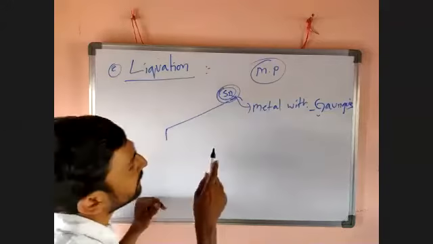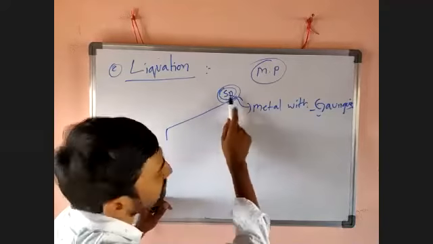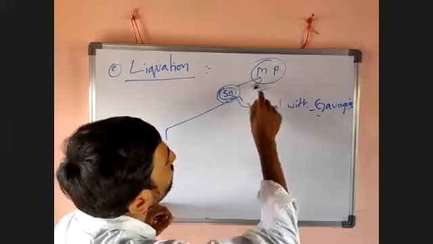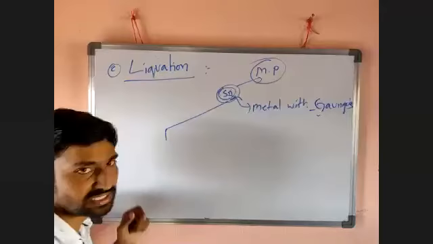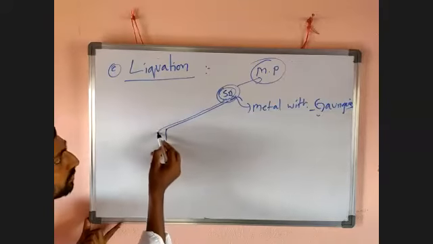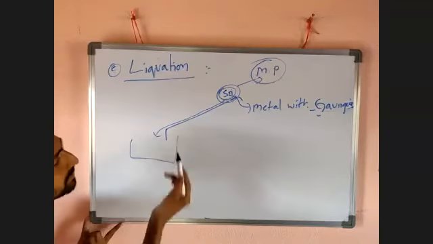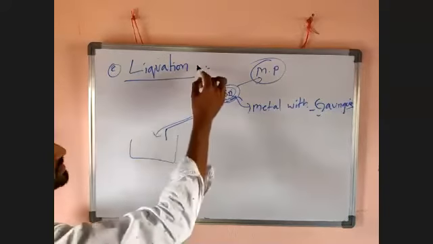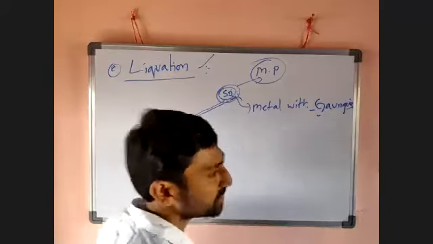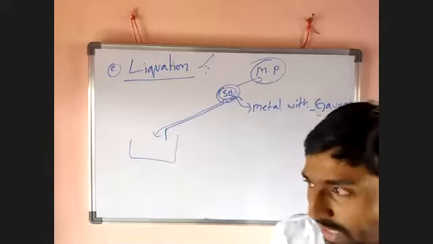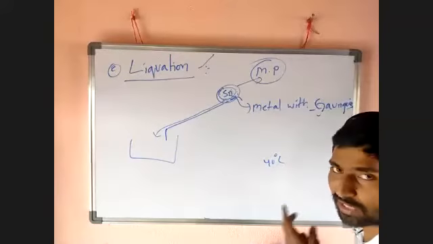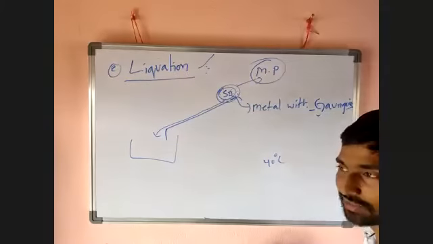So at high temperature, the metal was placed at a certain height. During that high temperature, the low melting point metal can easily convert into liquid, so it can easily flow downwards from the surface, where we can collect it. That process is nothing but liquation. The impurities remain there because impurities have a high melting point. For example, tin has a melting point of about 232 degrees centigrade. For example, not correct. Water has a 100 degrees centigrade boiling point.